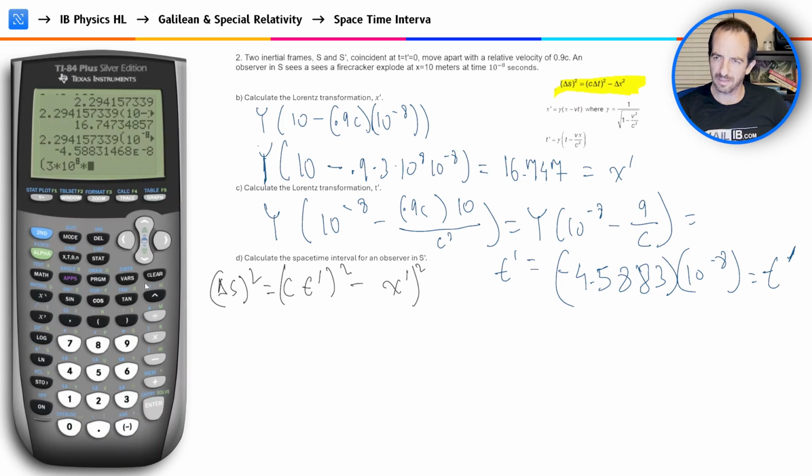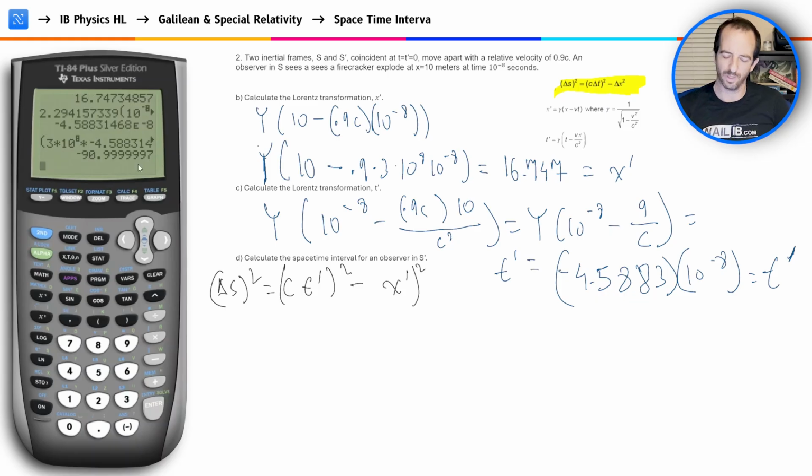I'll use the calculator version just to make sure I have a number very close to the calculation, with no rounding errors, minus the dilated x value, squared as well.